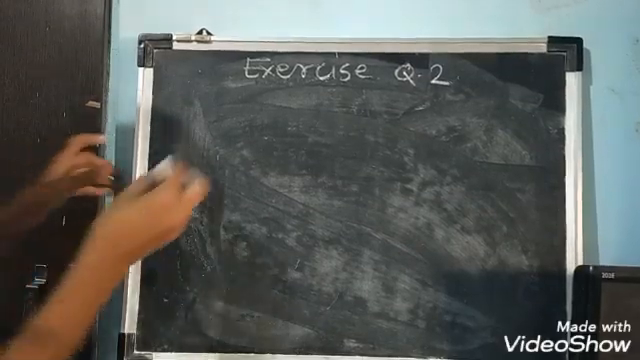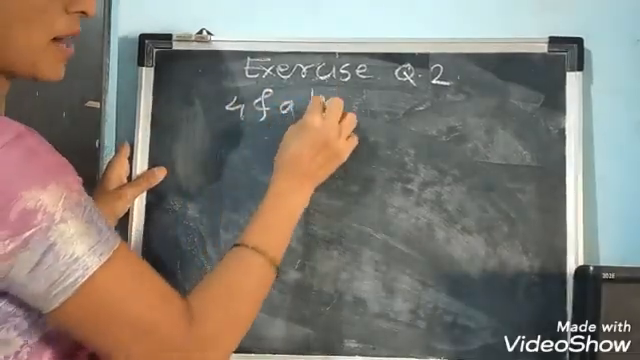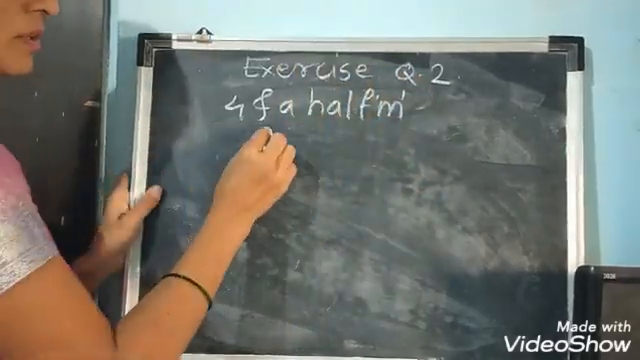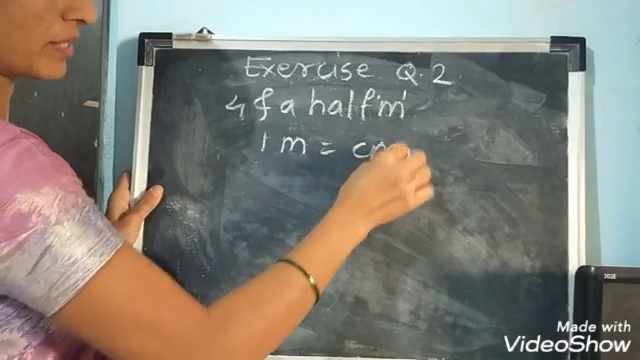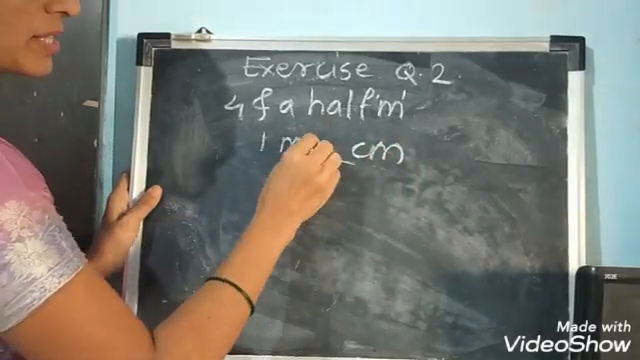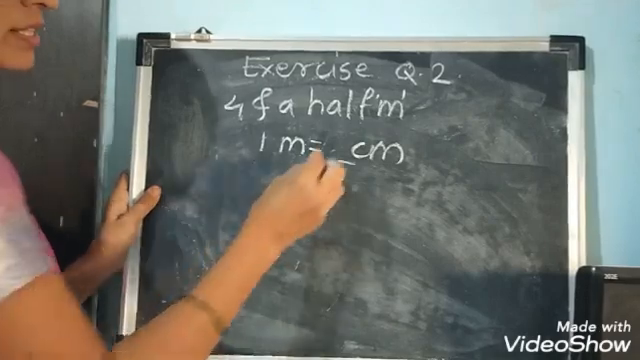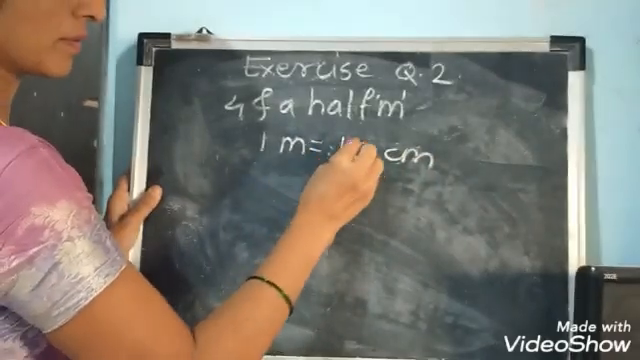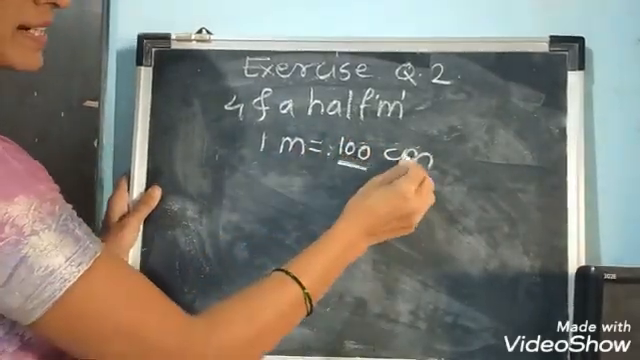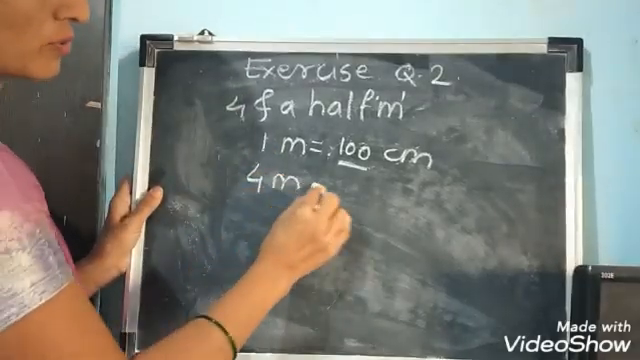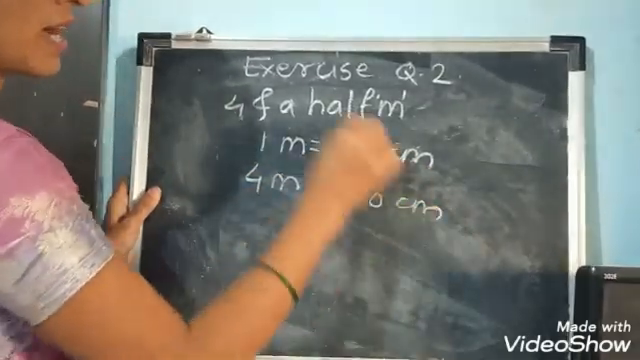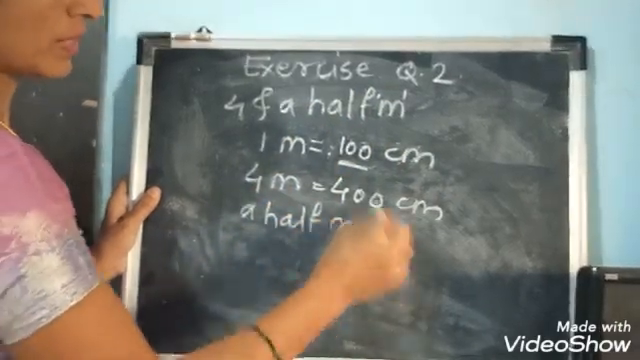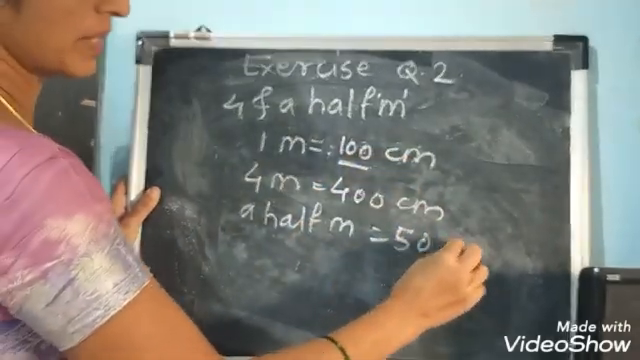See students, Sulbha bought 4.5 meter cloth. First convert meter into centimeter. 1 meter is equal to how many centimeter? Do you remember our note? Yes, 100 centimeter. 1 meter is equal to 100 centimeter. Now 4 meter is equal to 400 centimeter. Half meter is equal to, do half of this, 50 centimeter.